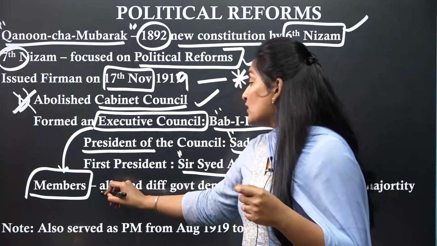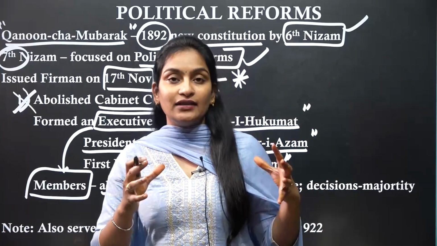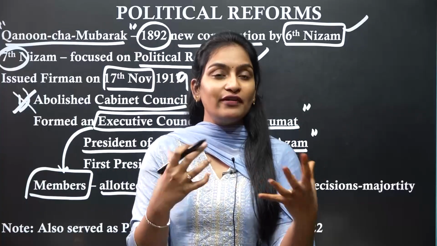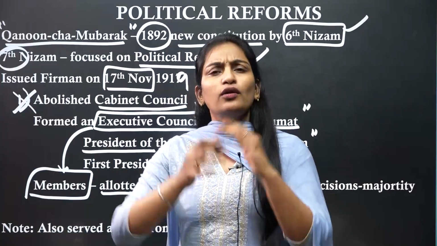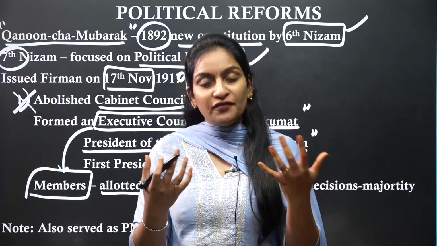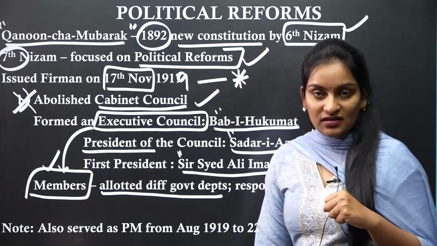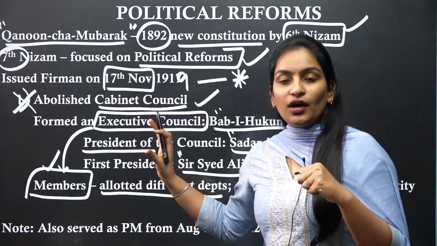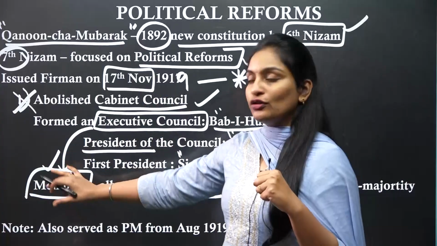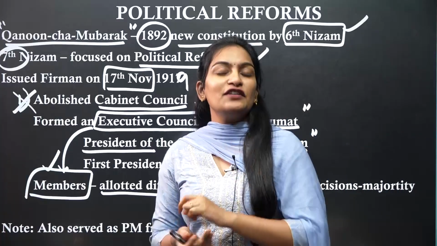Yes, so we all know that Salarjung I bifurcated the whole administration into 14 departments. Not all 14 departments were existing, but what were the departments' portfolios which were existing? Some of the members of these departments were chosen as members. Departments lo evaraithe untaro vallani members ga choose chesukodam jarugutundi.